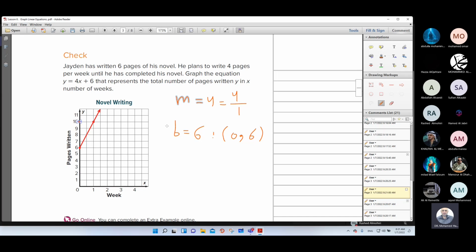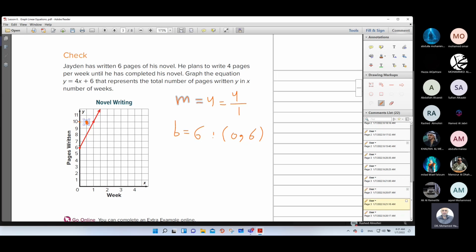Then the run 1 unit means go 1 unit to the right. As you see here, we have a problem. Here we have a mistake in this graph because the run goes 2. The run goes 2. Just go 1. Just go 1 unit to get the point.